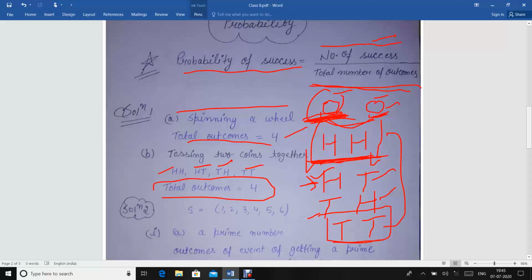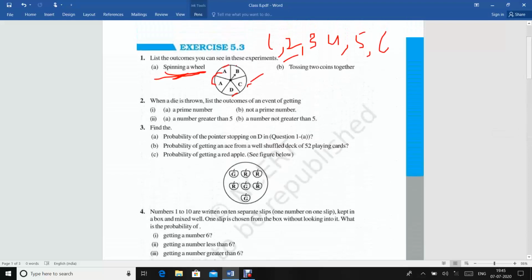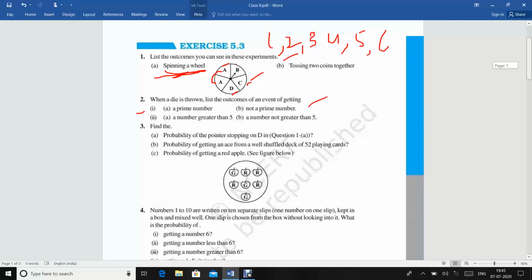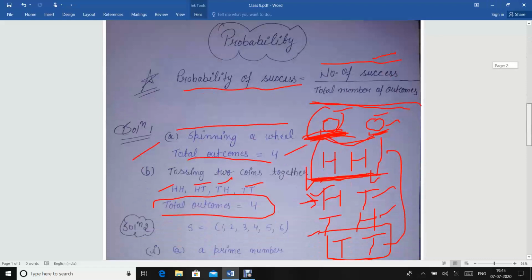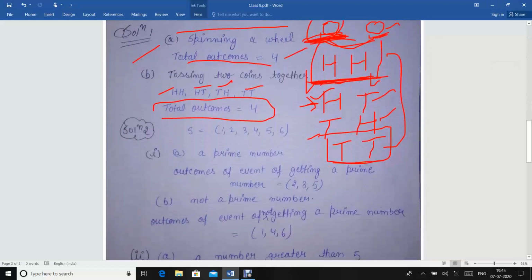Let us move towards the next question, and the next question is question number 2, which is saying, when a die is thrown, list the outcomes of an event of getting a prime number, not a prime. Let's see. In this question, you are throwing a dice.